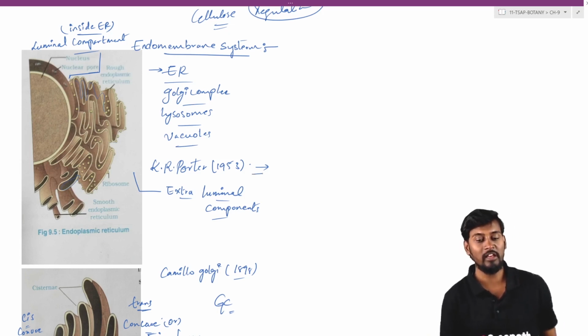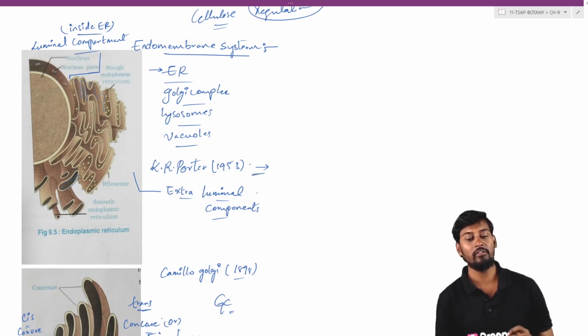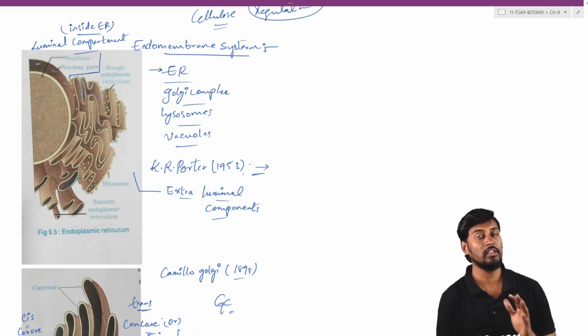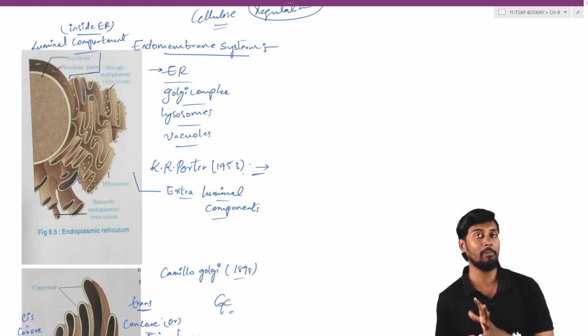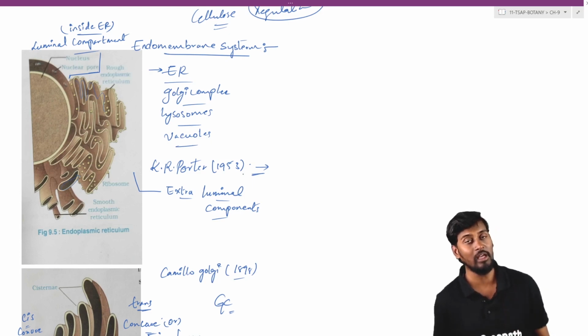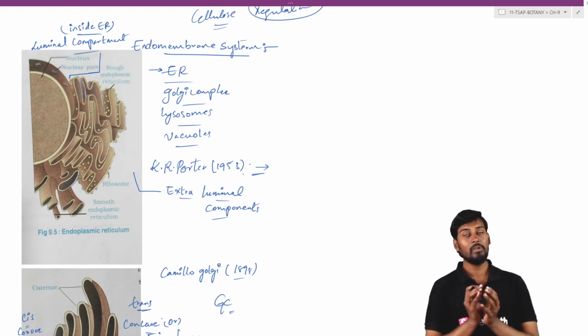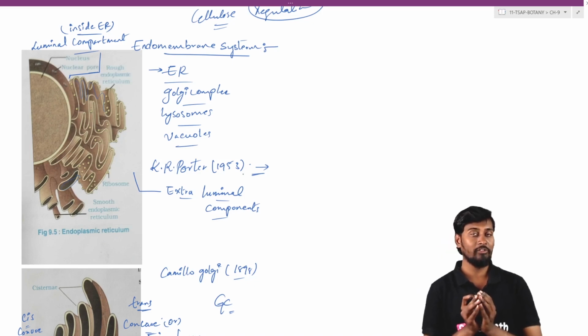So here we can see generally ER is the one where ఈ ER వల్ల మనము ఈ particular సైటోప్లాజం ని రెండు విధాలుగా divide చేసుకోవచ్చు. ఒకటి వచ్చేసి that is present near to the cytoplasm, that is the luminal compartment. Another one is the extra luminal compartment which is generally present. So the extra luminal compartment is the one present on the external part of the ER, whereas the luminal compartment is the one present on the inner side of the ER. సో ఈ విధంగా మనం ER ఉండడం వల్ల దాన్ని రెండు విధాలుగా divide చేసుకోవచ్చు.